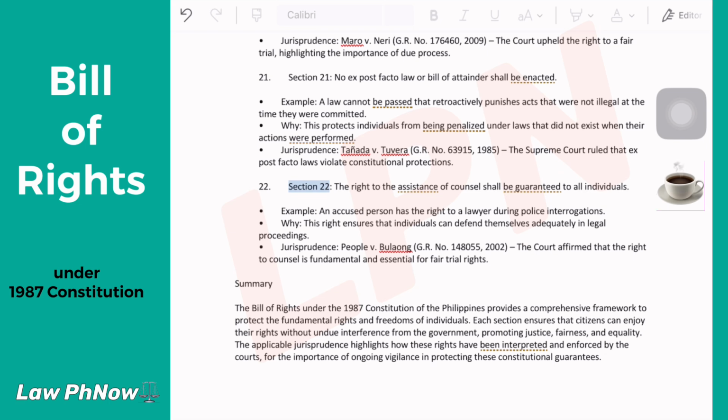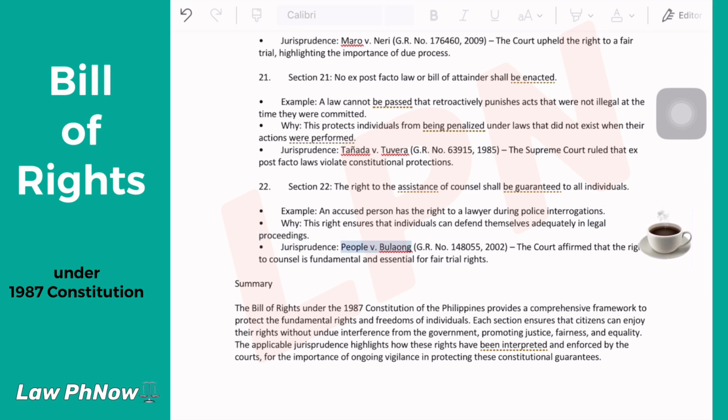Section 22. The right to the assistance of counsel shall be guaranteed to all individuals. Example, an accused person has the right to a lawyer during police interrogations. Why? This right ensures that individuals can defend themselves adequately in legal proceedings.